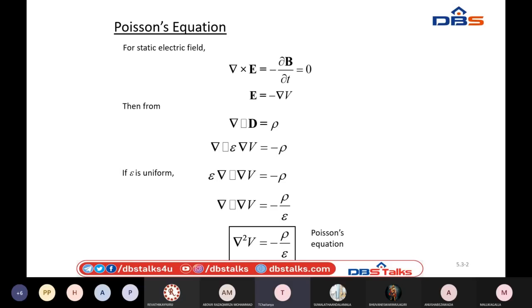So delta square V equals 0 is the Laplacian equation, and delta square V equals minus rho by epsilon is the Poisson's equation. With the help of the Poisson's equation, I can get the potential, and with the help of the potential, I can get the electric field intensity. So this is one more path to find the electric field intensity, using the Poisson's equation as well as the Laplacian equation.